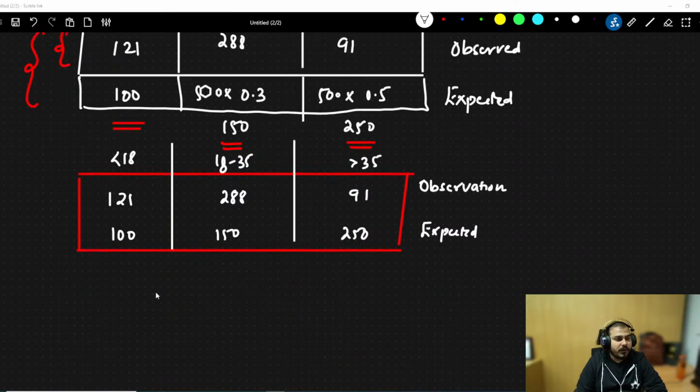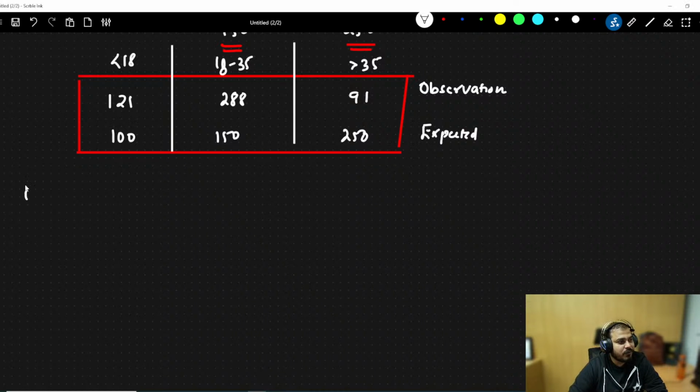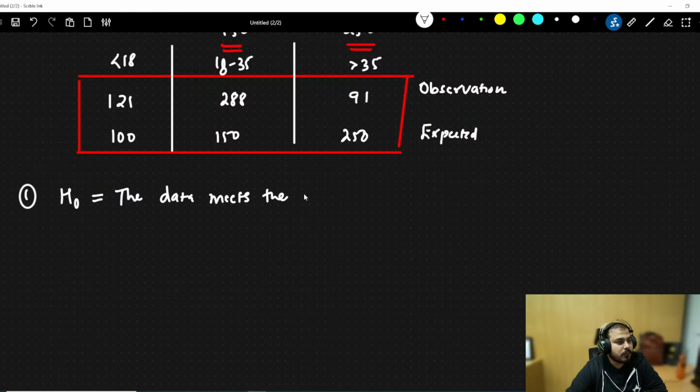Now next step, obviously you have to define your null hypothesis and alternate hypothesis when you start the hypothesis testing. So let's say that my null hypothesis is that the data meets the distribution. This is the data, observation data.